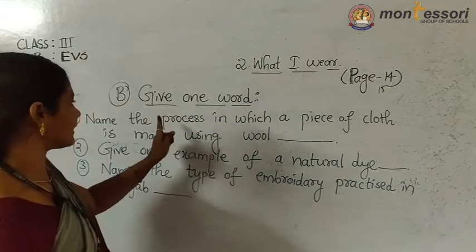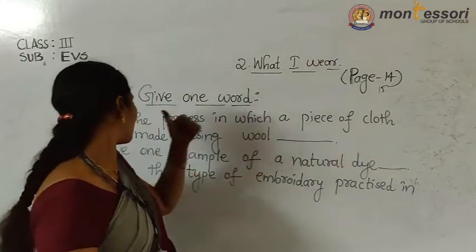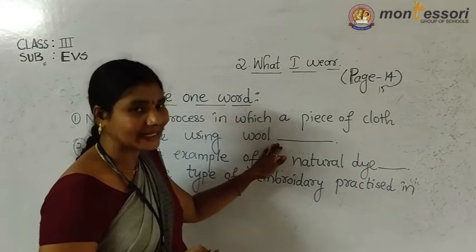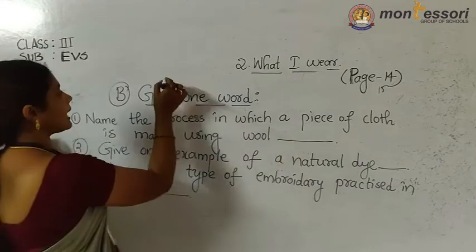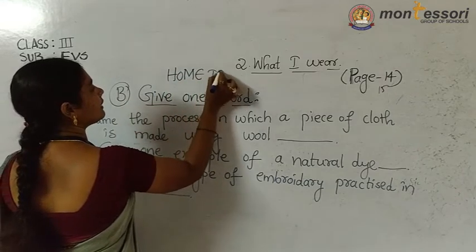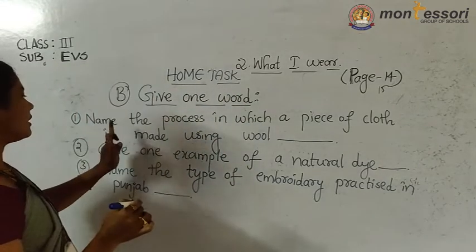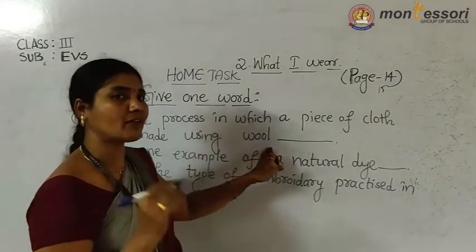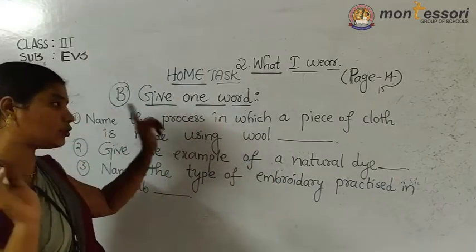You should write. Now I will say that. First one, name the process in which a piece of cloth is made using wool. So what is that process? Knitting. I am not going to write now, you should remember. I am giving that only as a home task. So what is the home task now? Name the process in which a piece of cloth is made using wool. Already I told you, that is the knitting process. You should write it.